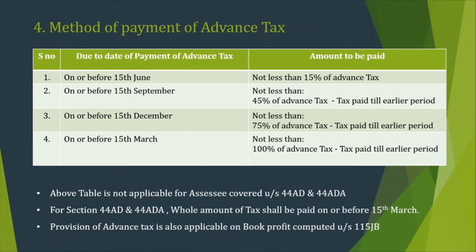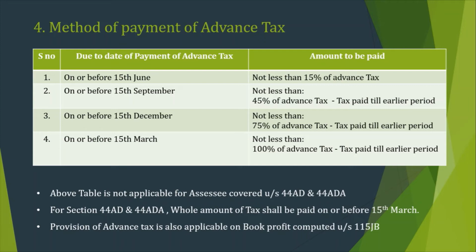Now for the next point, method of payment of advance tax. So there is an installment procedure for payment of advance tax. First installment of advance tax: suppose the current year advance tax is 100 rupees. So first 15 rupees shall be paid on or before 15th June. Then 45 rupees, minus the 15 rupees already paid in the first installment, shall be paid before September 15th, then December 15th, then March 15th, which should be 100% of advance tax, meaning 100 rupees minus tax already paid in the earlier installments: first, second and third.